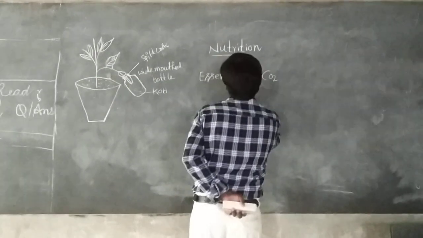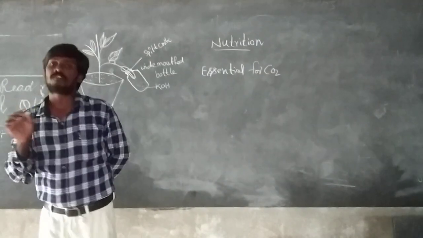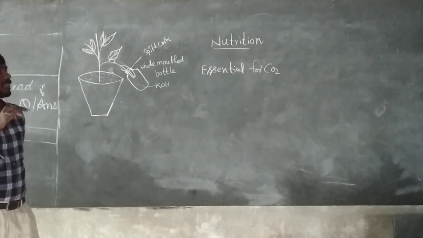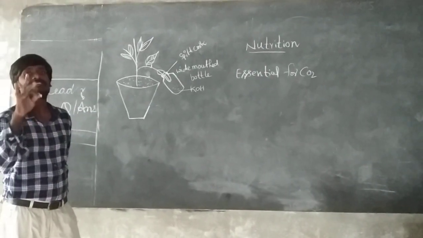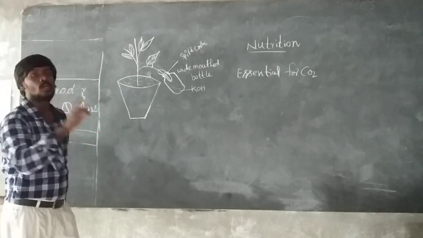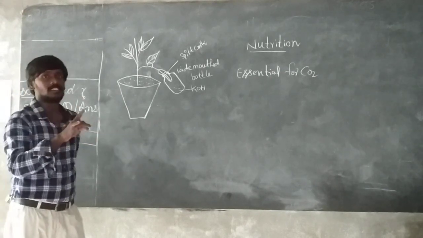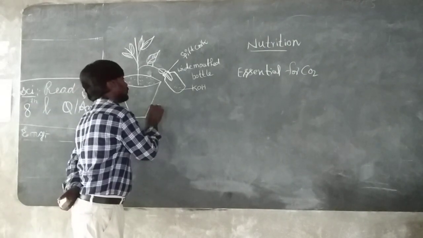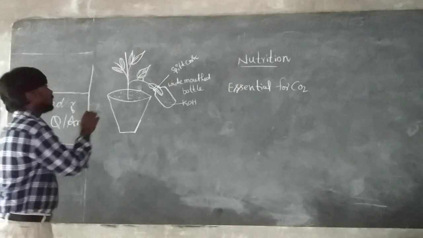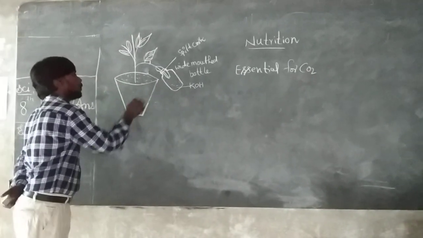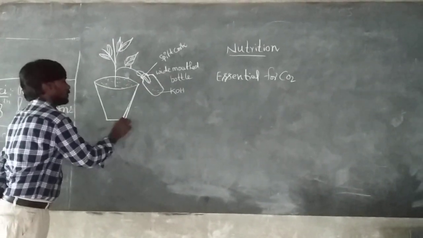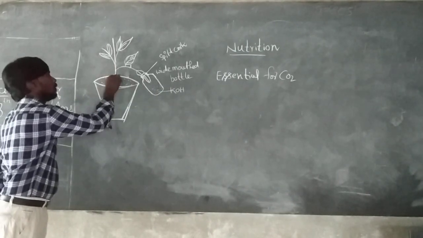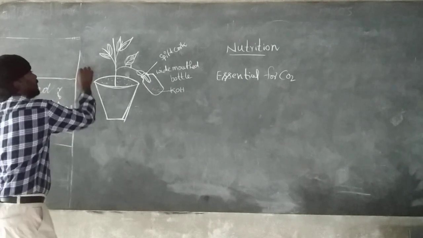Essential for carbon dioxide. The required materials for photosynthesis are carbon dioxide, water, and sunlight. Take carbon dioxide. In the experiment, take a potted plant.